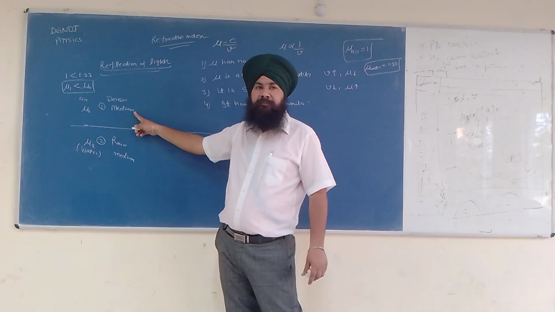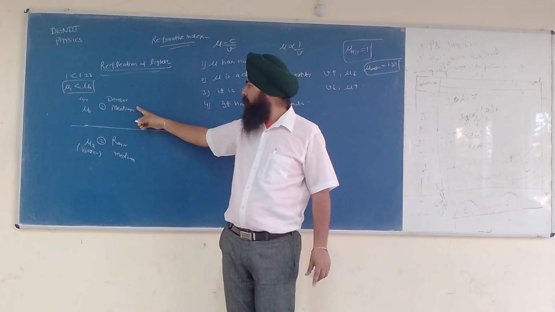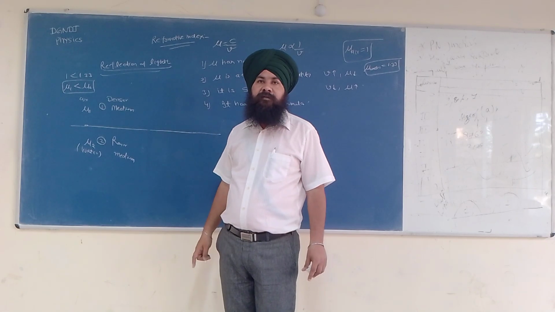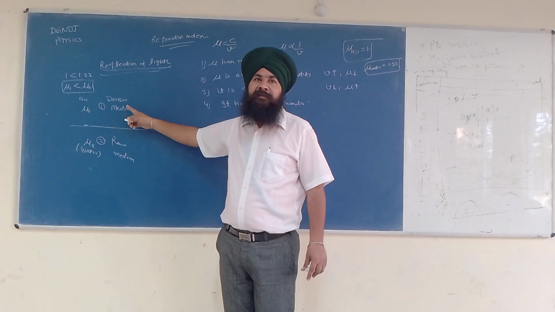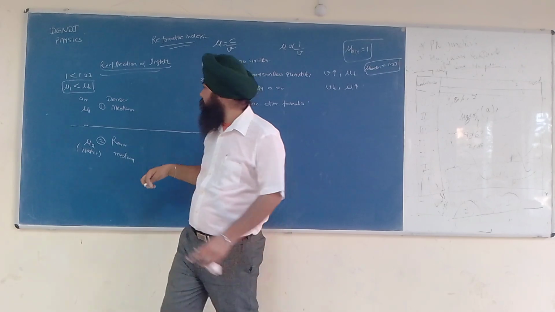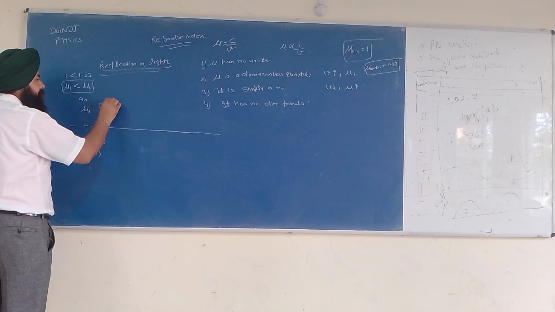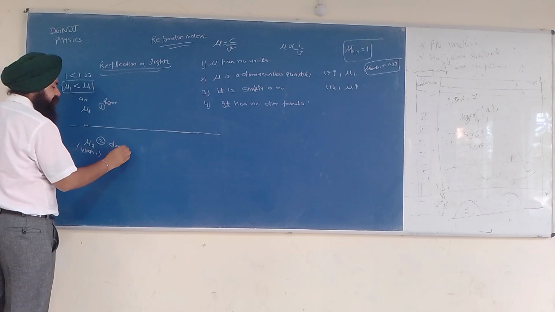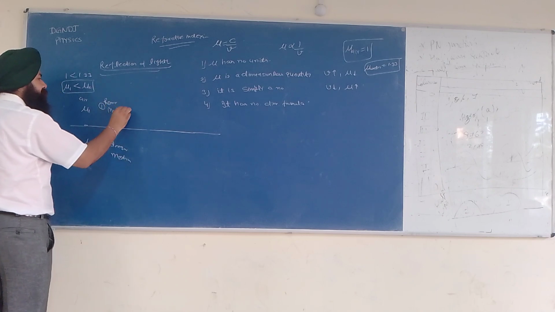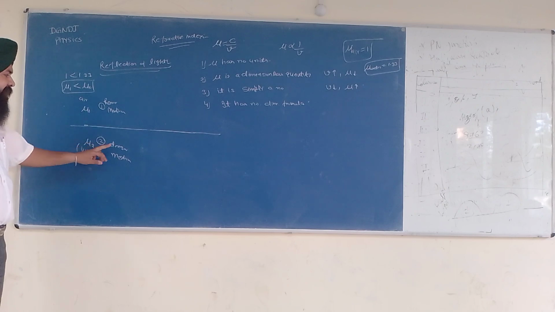This is an optically denser medium. Why is it called optically denser medium? Because it has a greater value of refractive index, and that is why it is a denser medium.